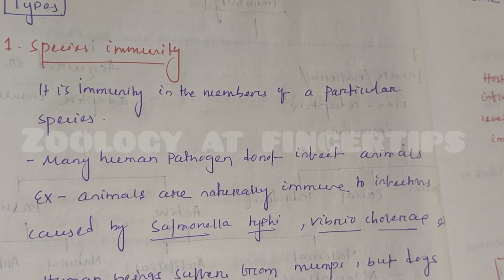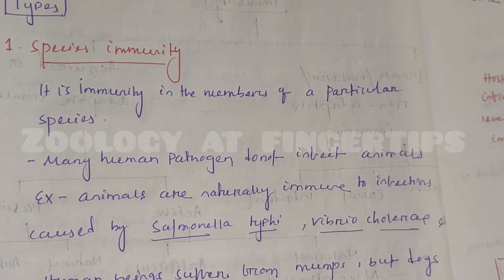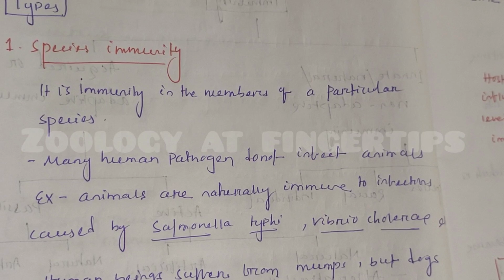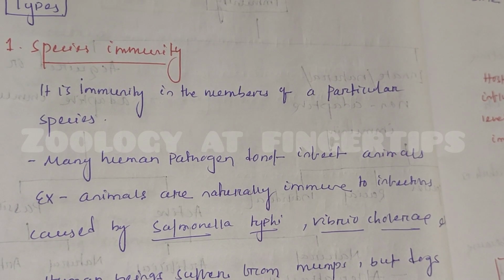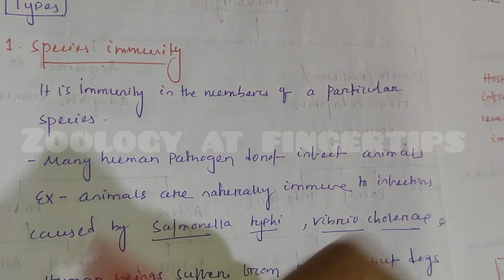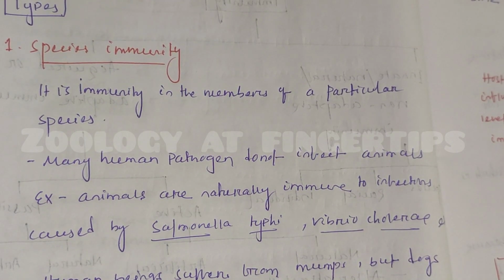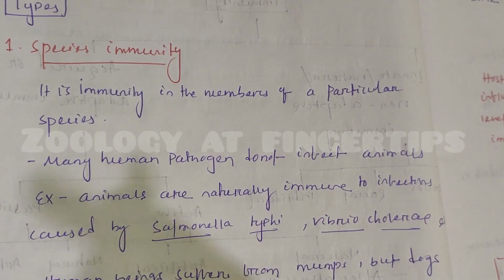In the case of species immunity, it is the immunity of different members of a particular species. For example, many human pathogens do not infect animals, they only infect humans. Animals are naturally immune to infections caused by Salmonella typhi, the causative agent of typhoid, and Vibrio cholerae, which causes cholera. Another example is that human beings suffer from mumps, but dogs and cats do not. Anthrax basically infects mammals but not birds. It is species immunity because it is similar in all members of a particular species, and this immunity varies from species to species.